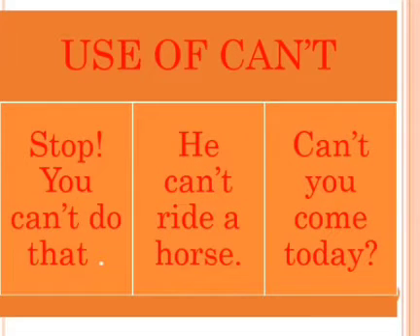Use of can't. The negative form of can is can't, or you can use it as cannot. For example, stop, you can't do that. It is showing that he is not allowed or permitted to do that work. He can't ride a horse. Can't you come today? These are three examples of can't, the negative form of can.